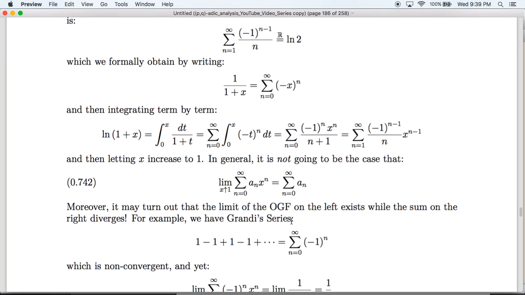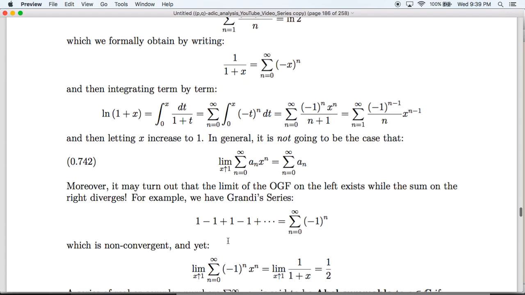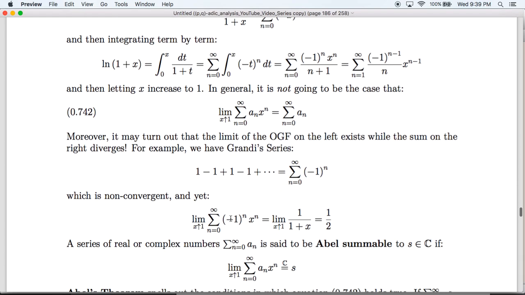A classic example is Grandi's series, 1 minus 1 plus 1 minus 1, which mathematicians have been debating for centuries. This is non-convergent, and yet if we consider the associated ordinary generating function, this sums to 1 over 1 plus x, and the limit as x increases to 1 is 1/2. So in other words, this thing can converge even when this thing doesn't converge.